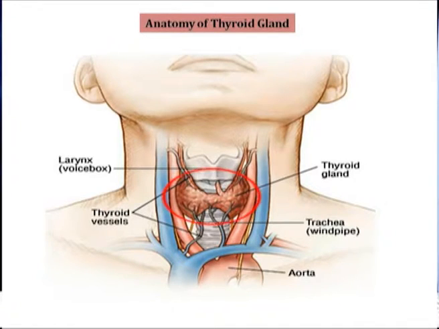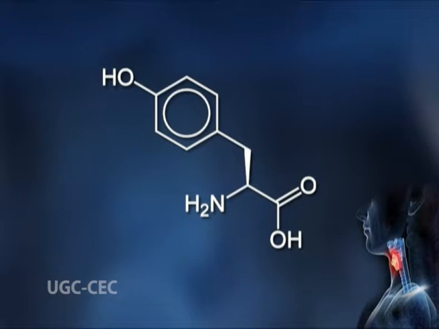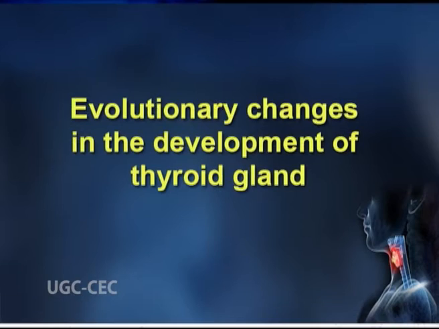The thyroid glands are basically a hollow ball-like structure made up of a single layer of epithelial cells enclosing fluid-filled space. They are extremely important and have distinct functions as they act on almost all the cells of the body. Thyroid hormones are synthesized from amino acid, tyrosine, and they require iodination of these molecules for their synthesis. We will now look into the evolutionary changes in the development of thyroid glands.